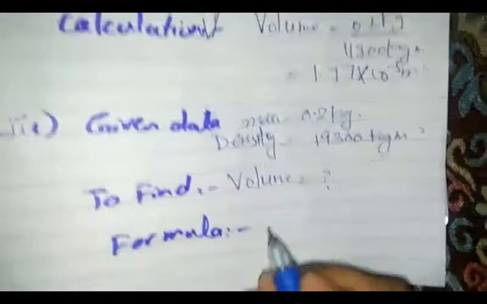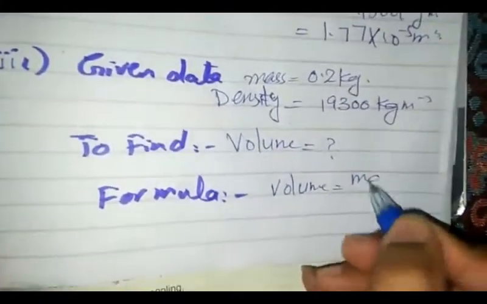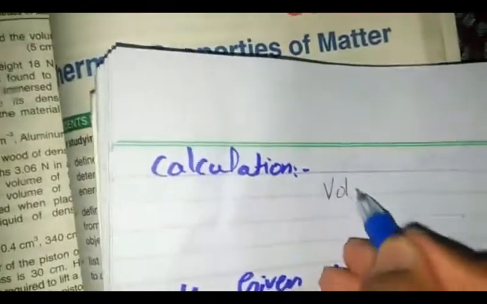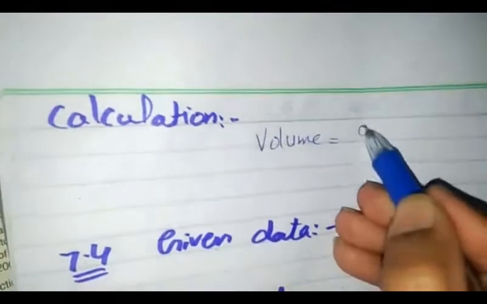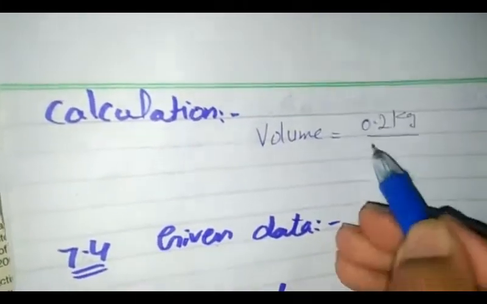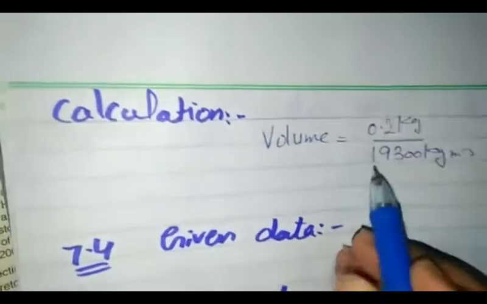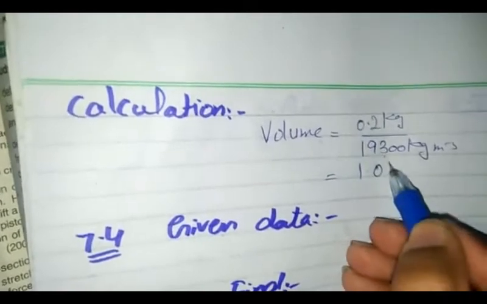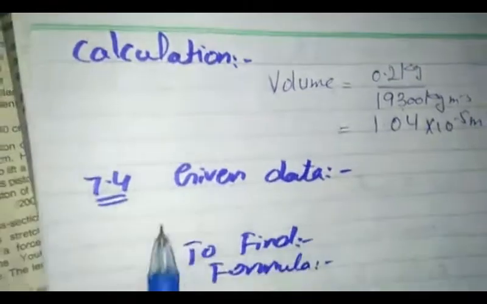So volume is unknown. Formula of the volume is mass over density. So after calculations, our answer becomes 0.2 kg divided by 19,300 kilogram per cubic meter. Our answer becomes 1.04 into 10 raised to power minus 5 meter cube.